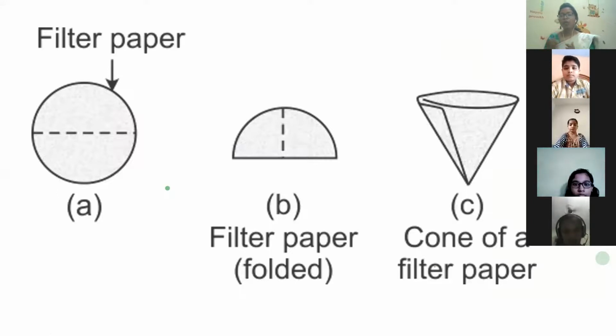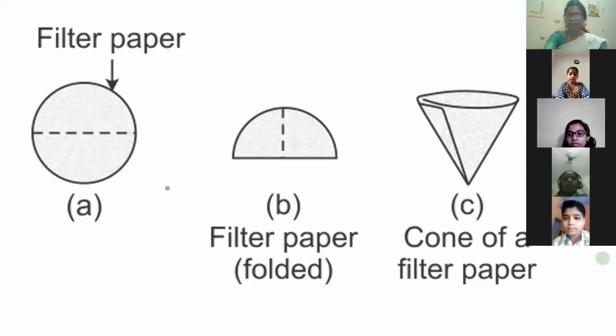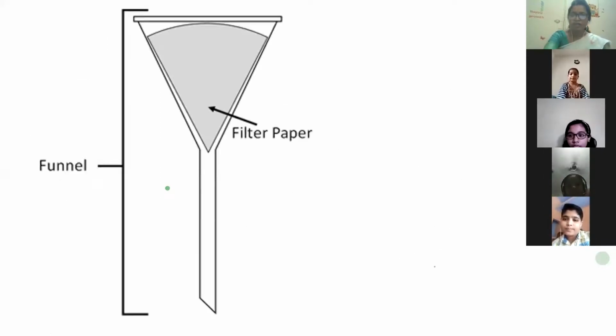Now, how are we going to make filter paper? Tomorrow or maybe Monday, we will show you in the video how we make it. But at home, you do not have filter paper, so you are going to make filter paper with normal paper. You have to take a paper, cut it in a round shape, and then fold it. Then one more fold, and then you can make it into a cone. तो कभी आपने चने खाए हैं? चने खाते वक्त आपने ऐसे कोन बनाया होगा. So you have to make it like this. You should be taking one funnel also. You have to take a funnel.